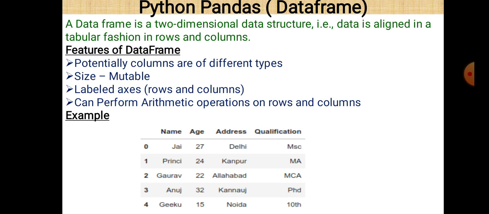And as we know, there is a big difference between a series and a data frame. A series is just a one-dimensional data structure, while a data frame is a two-dimensional data structure. So let's start.